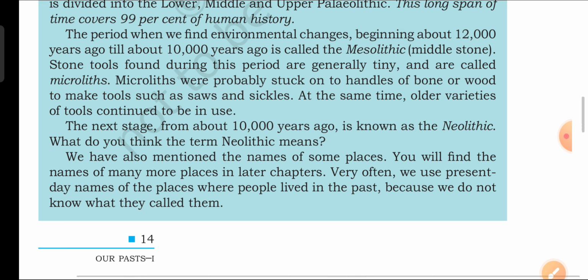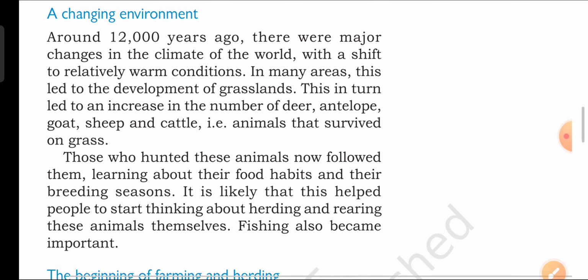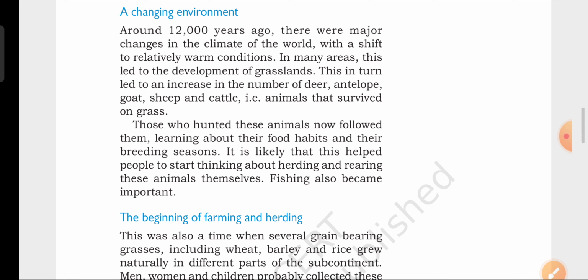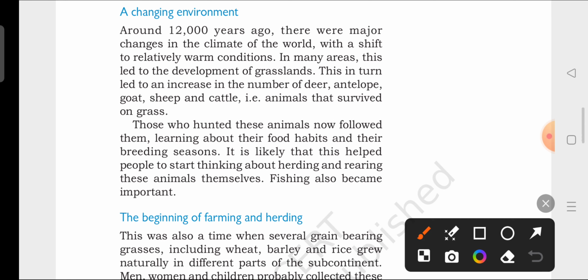So I hope you have understood this topic. We'll move to the next topic now, a changing environment. Around 12,000 years ago, there were major changes in the climates of the world, with a shift to relatively warm conditions. In many areas, this led to the development of grassland. This in turn led to an increase in the number of deer, antelopes, goat, sheep, cattle, that is, animals that survived on grass.